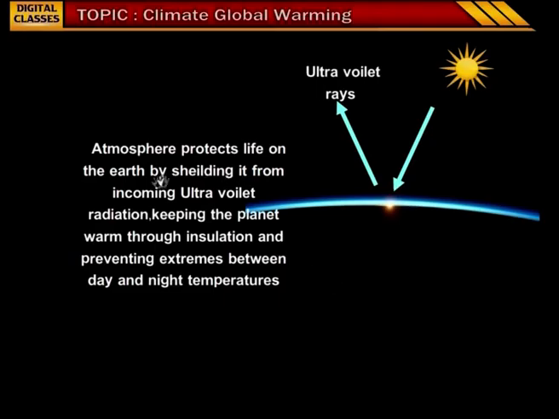Atmosphere protects life on the earth by shielding it from incoming ultraviolet radiation, keeping the planet warm through insulation and preventing extremes between day and night temperatures. Children, you can observe ultraviolet rays released from the sun, and this is the ozone layer which protects us from ultraviolet rays. So, it is atmosphere which has the ozone as the shield which protects the earth from ultraviolet radiation.